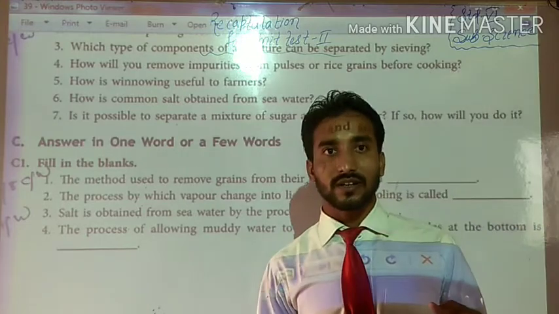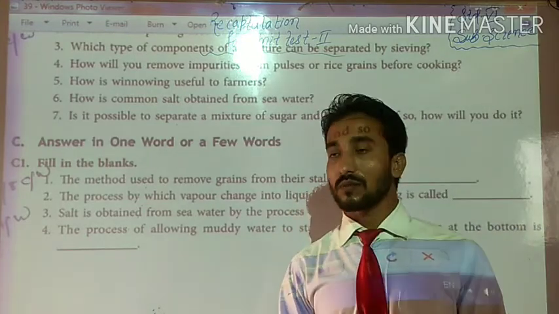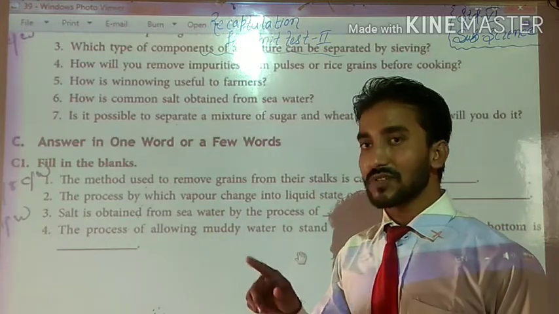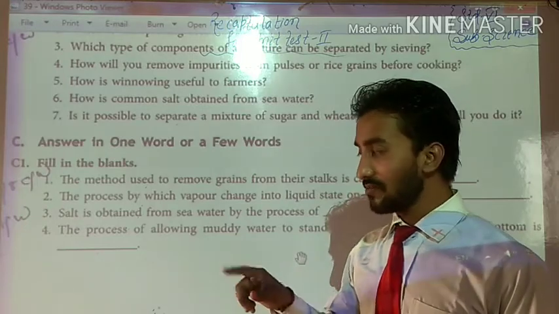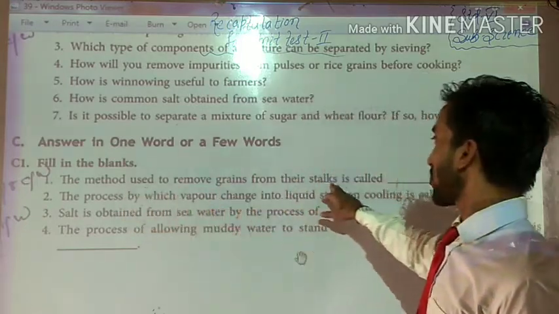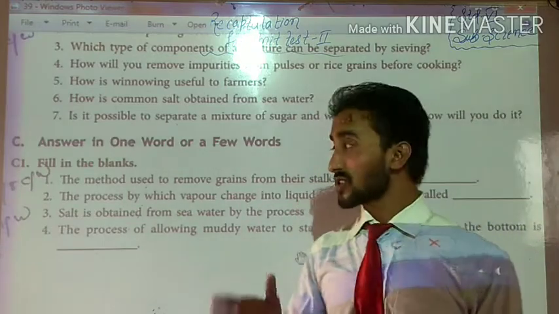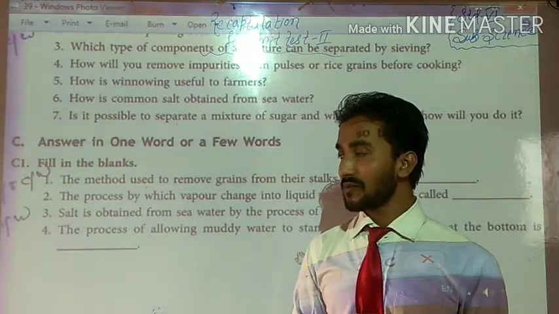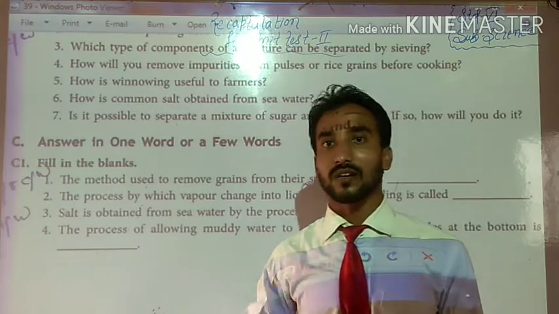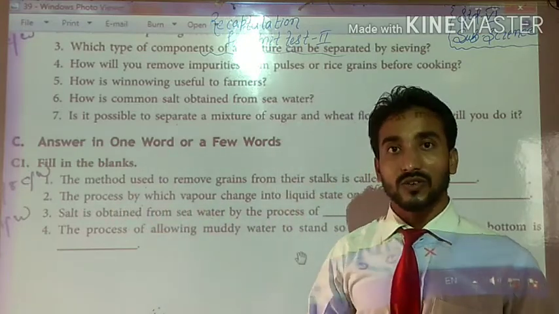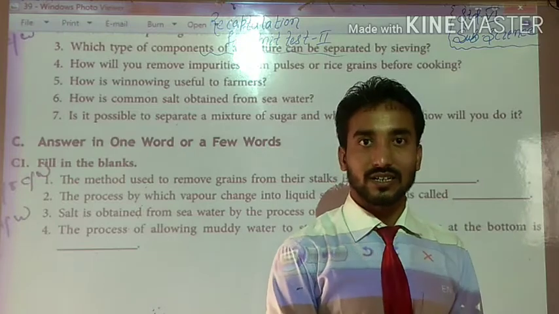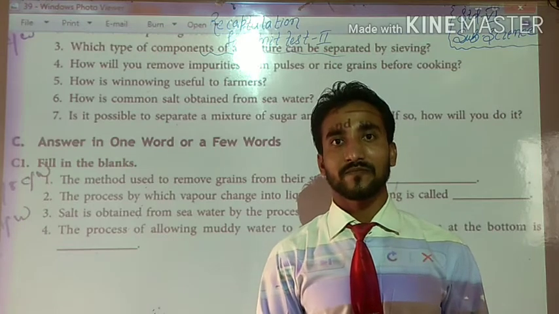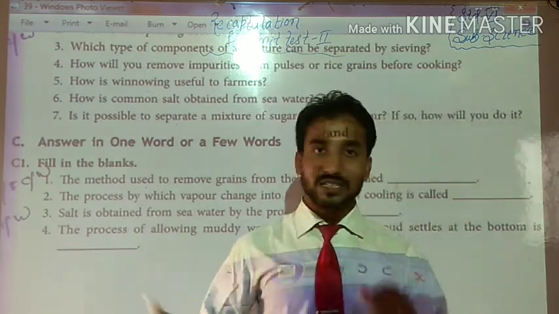See the question number in the question paper. If question number 1 is fill in the blanks, then in the answer sheet mention question number 1. Suppose in question number 1A it is mentioned, the method to remove grains from their stalks is called. So like that, for question 1A, you mention the answer only. Don't write the question. No need to write questions in your answer sheet. You write only the answer, in very neat and clean handwriting. Once again.